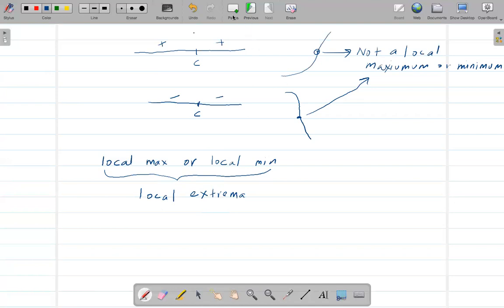All right, so now let's do an example. So this is 6x squared.